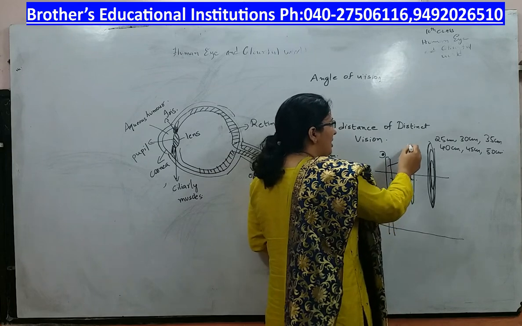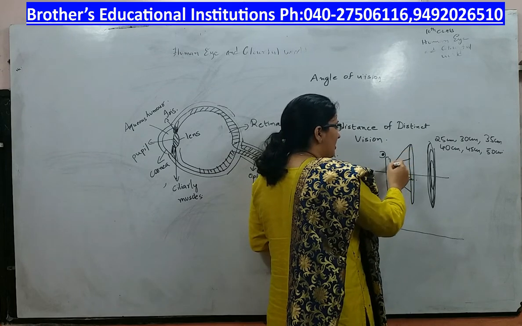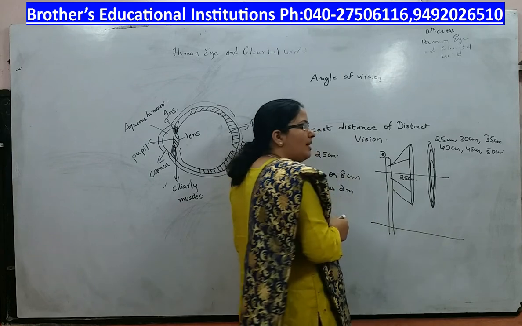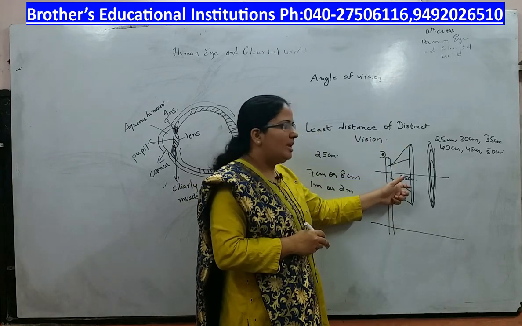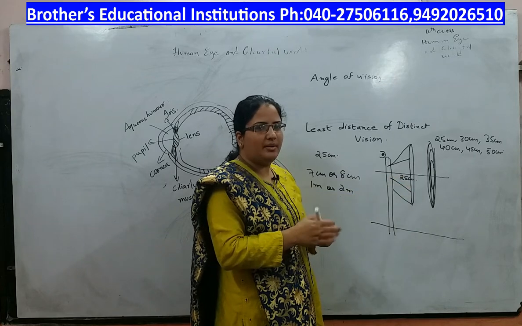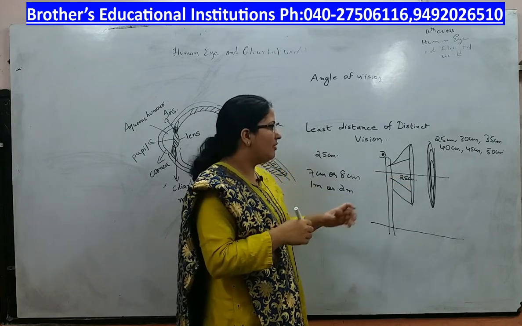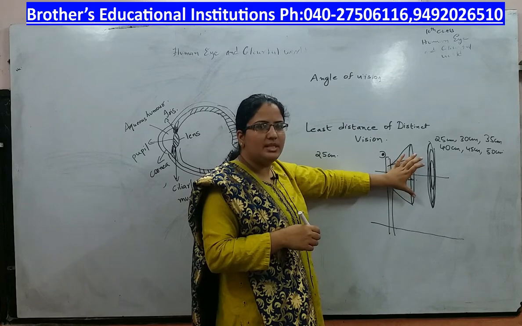Because the light rays that are coming from the top and bottom will not reach your eye, you will not be able to see the top and bottom if you keep it at a distance less than 25. Only a part of the object you will be able to see.